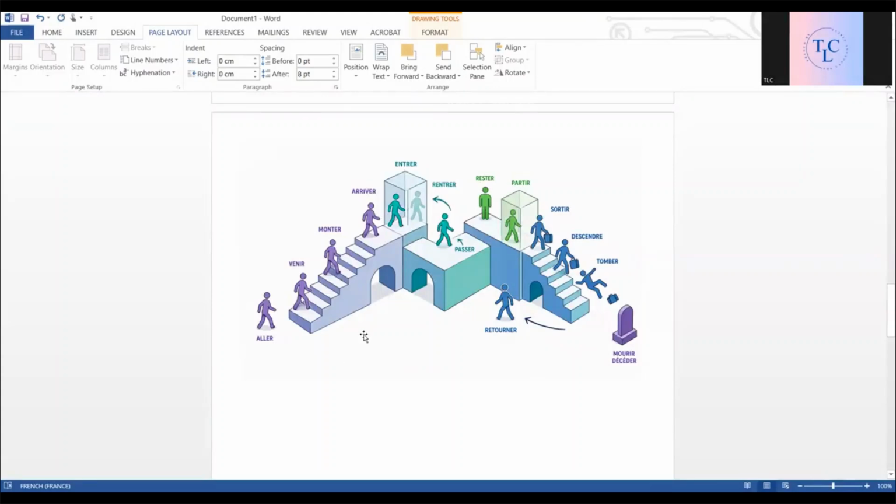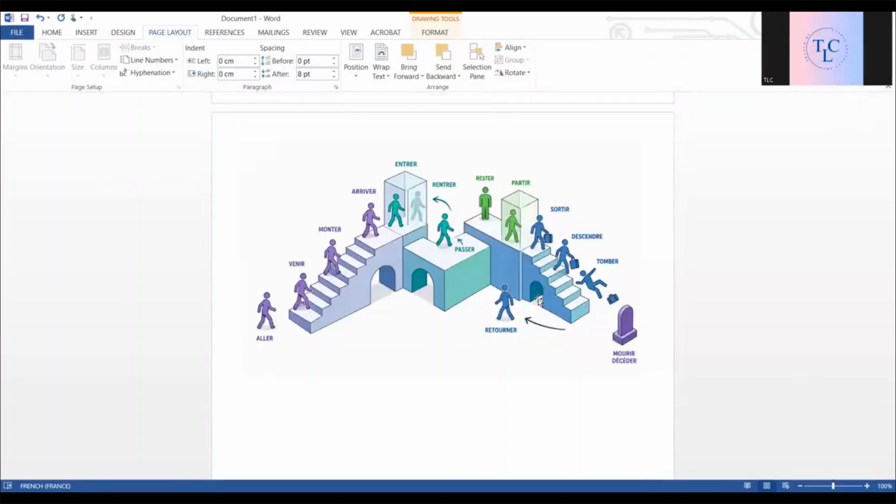There's one more, naître, which is not given here. So you see, most of the verbs in that list are the verbs of movement. This will visually help you to recollect that, okay, this is a verb of movement, so it will be with être.